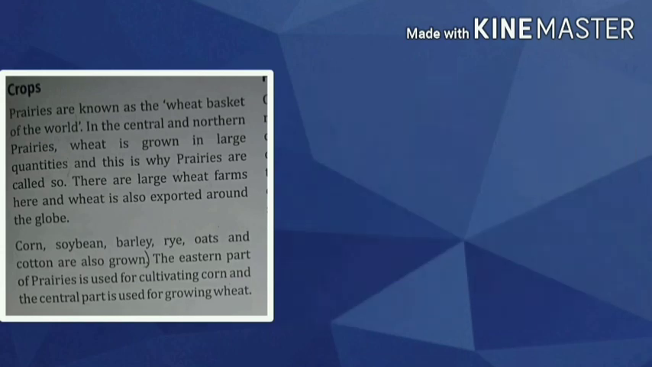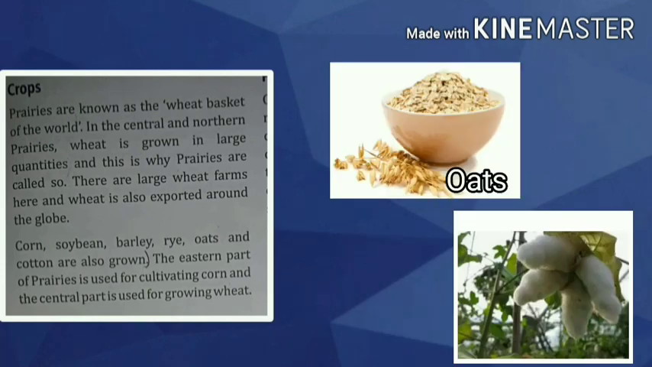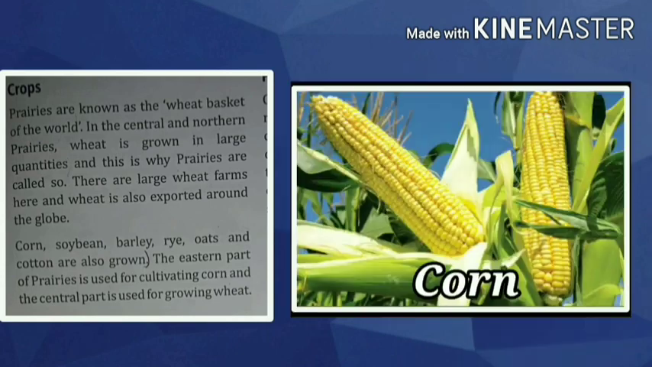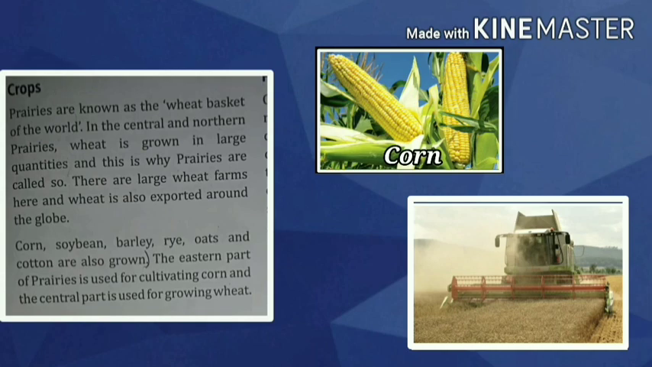Some of the crops which are grown here include corn, soybean, barley, rye, oats and cotton. Okay. Now the eastern part of the prairies is used for cultivating corn, and the central part is used for growing wheat. Okay, so it means in the eastern part of these prairies, what is being cultivated? Corn, and in the central part, wheat.